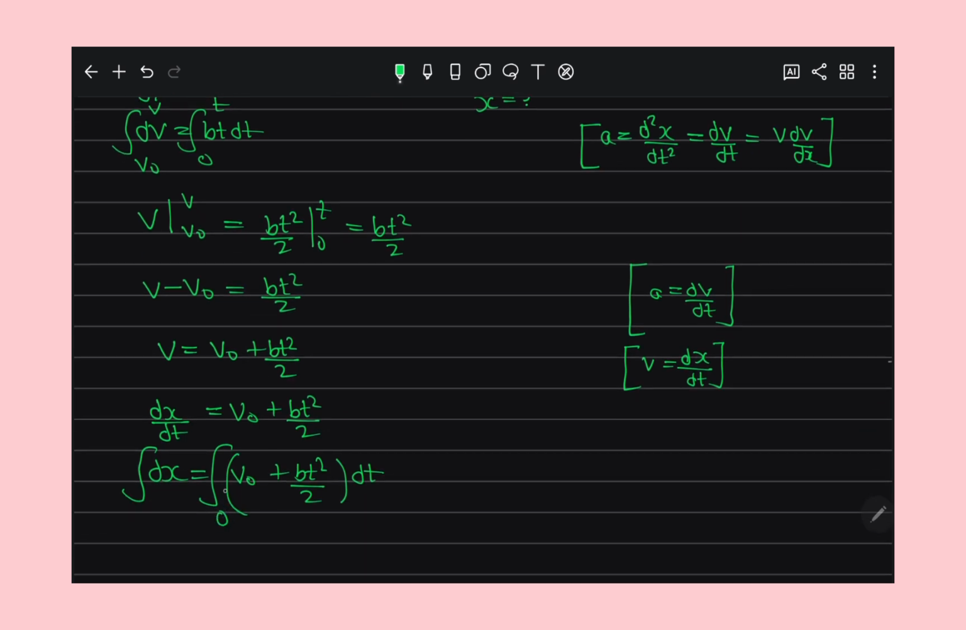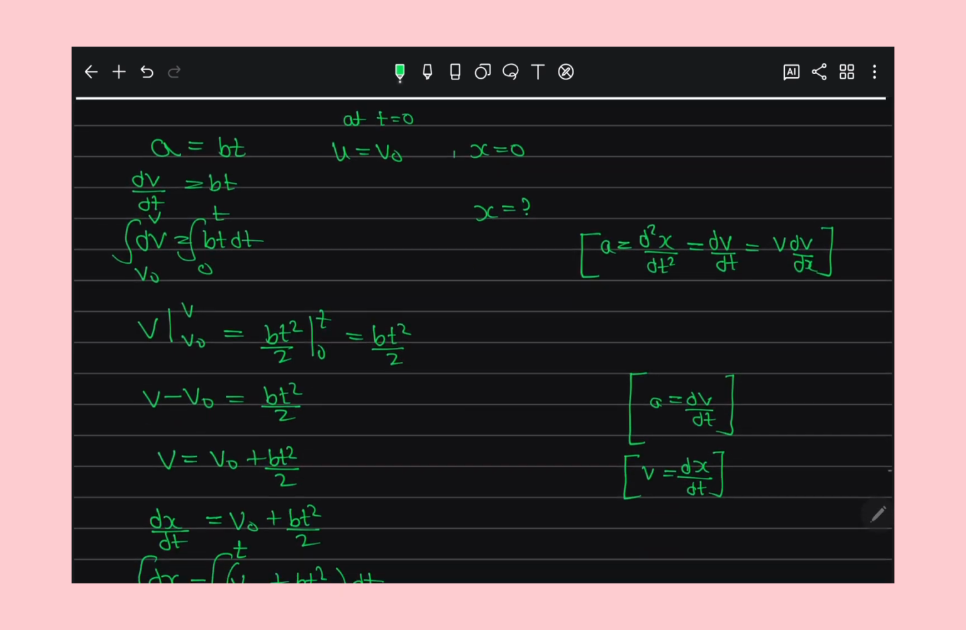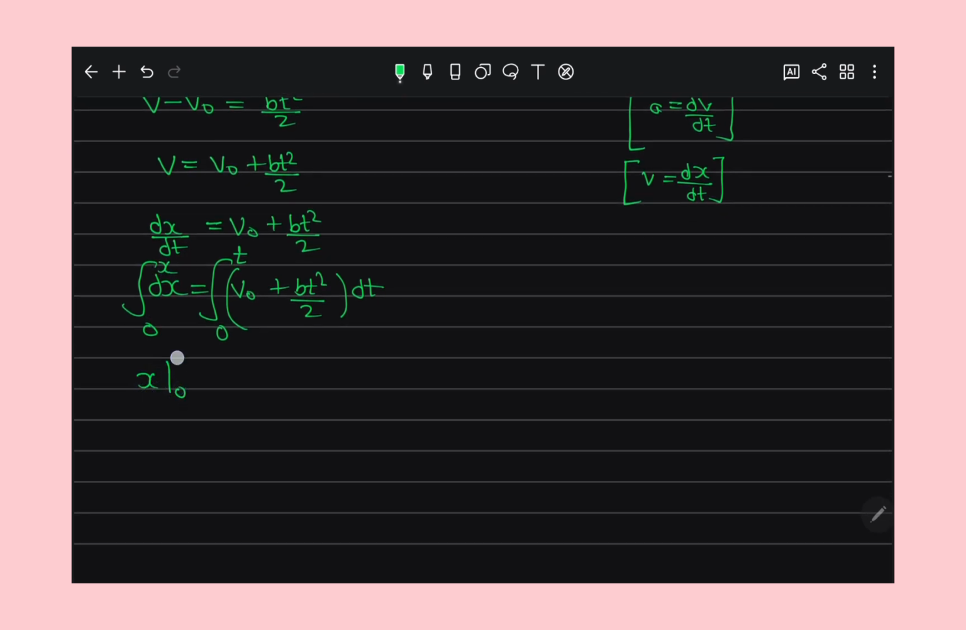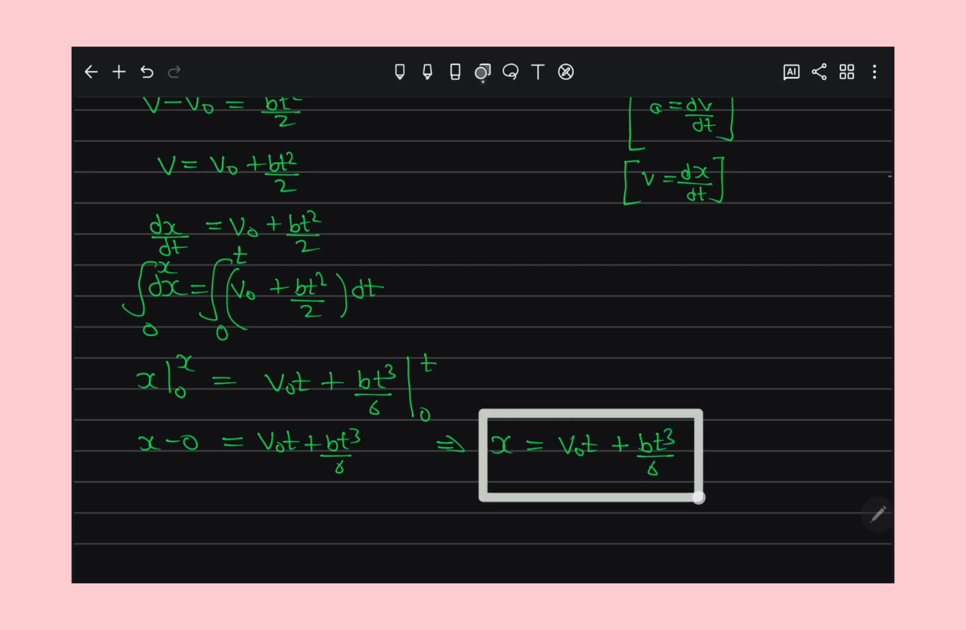At t is equal to 0, the particle is at the origin, and at some time t we have to find the position of the particle, x. So integrating from 0 to x, we get v naught t plus bt cube by 6 plus some constant. No, we are putting the limit, so we don't have to put a constant, right? So x minus 0 is equal to v naught t plus bt cube by 6. So the position of the particle is coming v naught t plus bt cube by 6.